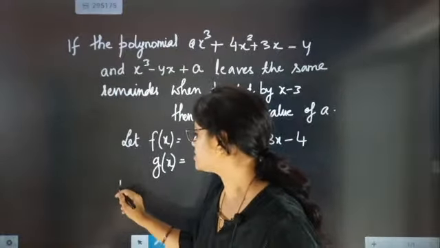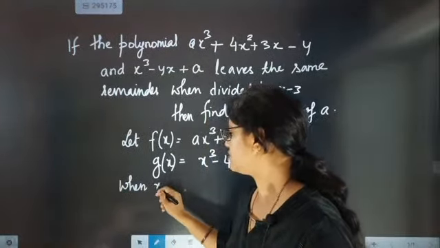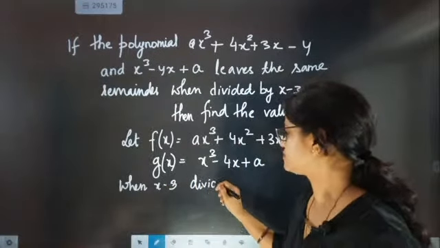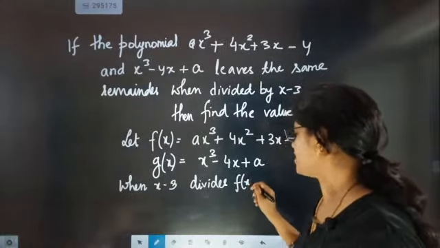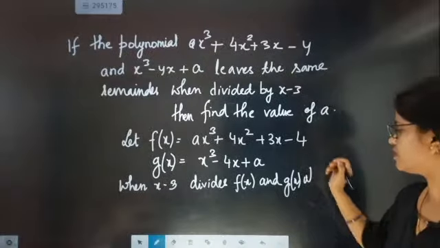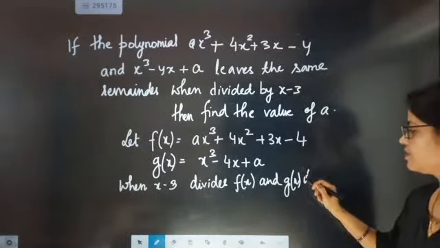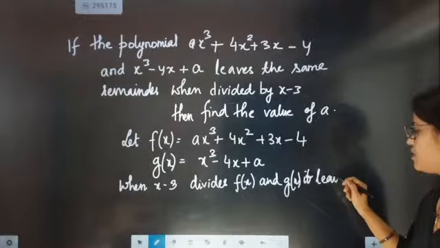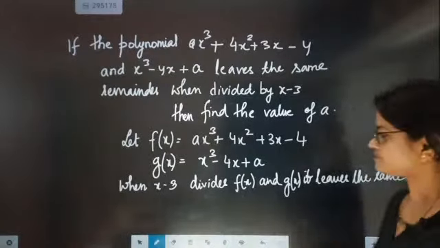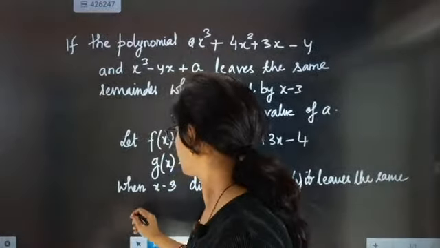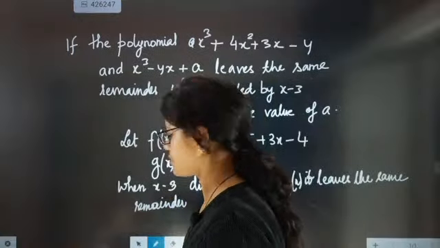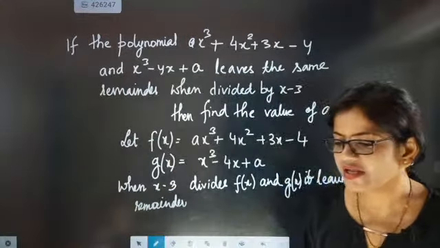So when x minus 3 divides f of x and g of x, it leaves the same remainder.